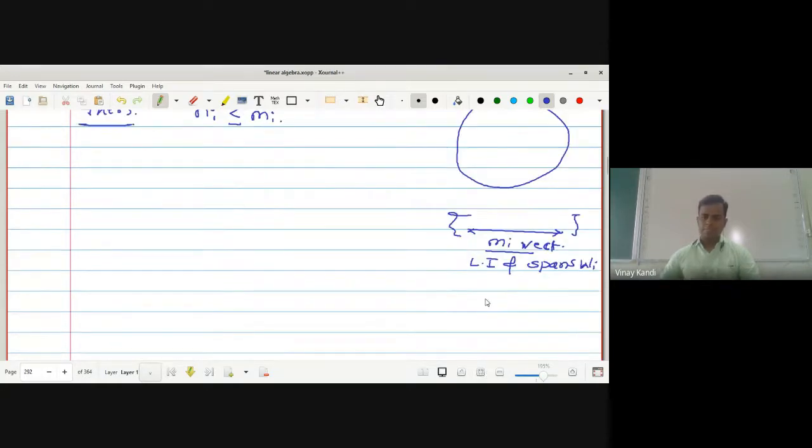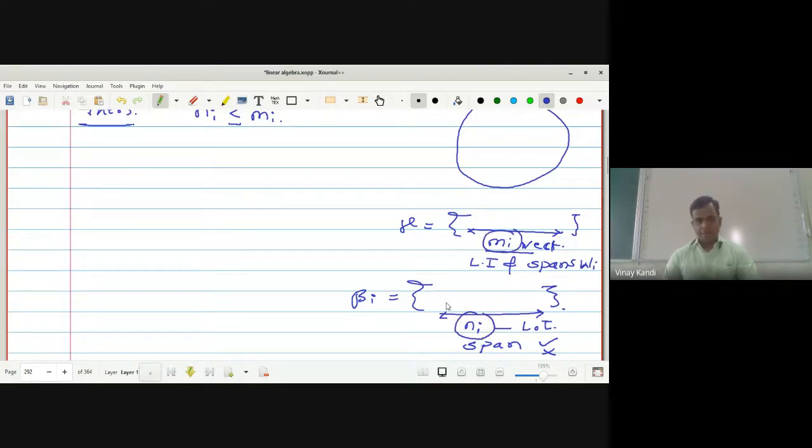Now we have one more set. Suppose gamma is the basis for Wi, and we have this beta_i. This set contains how many vectors? n_i vectors. Now this set is a linearly independent set, but I don't know whether this set spans or not. Then what is the relation between m_i and n_i? n_i is always less than or equal to m_i.